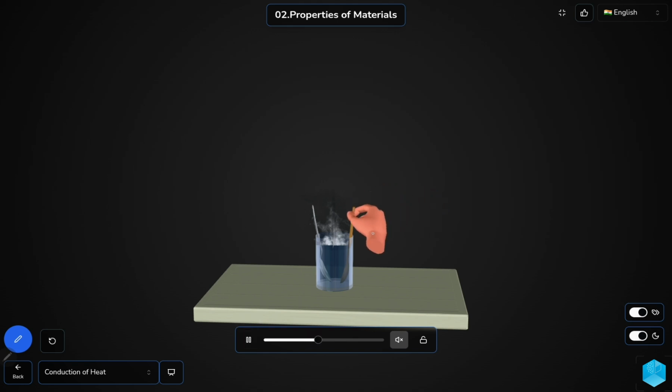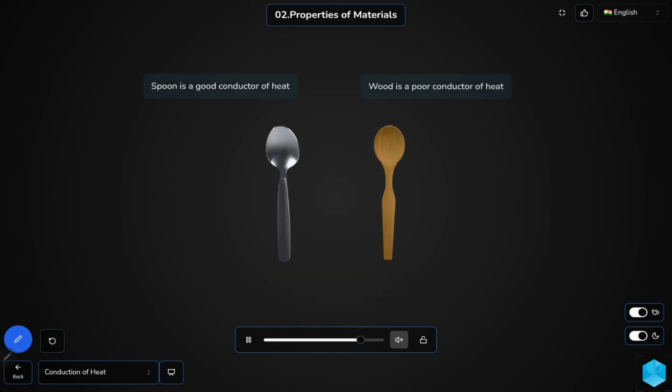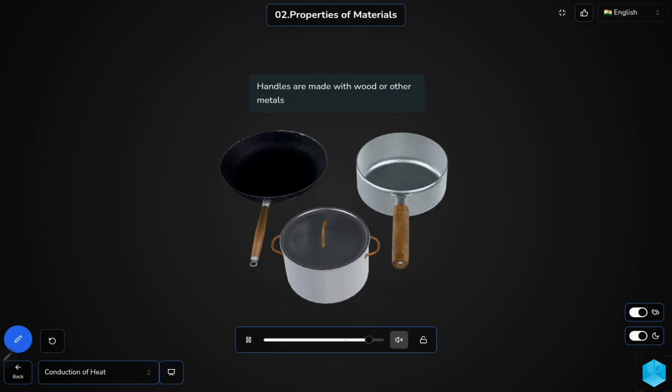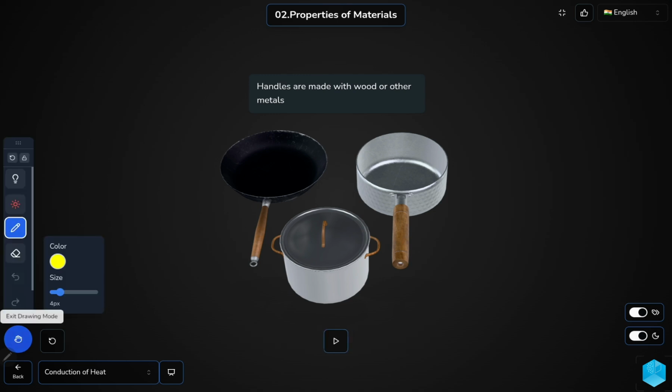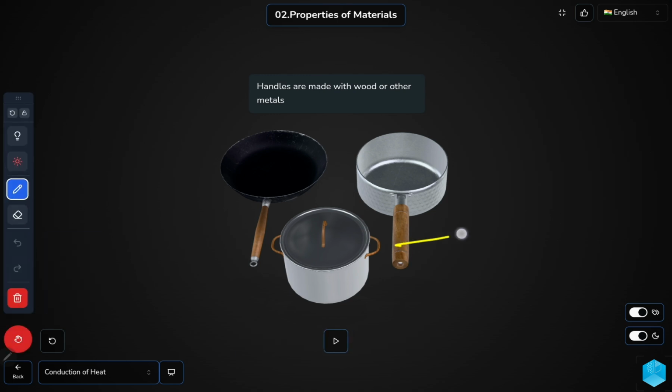If you touch the wooden spoon, you don't feel it hot, whereas if you touch the metal spoon, you feel it hot. So that's why, because wood is a bad conductor of heat, you can see many utensils having wooden handles. Here you can see metals having wooden handles. So these wooden handles allow us to hold the utensil when they are hot.